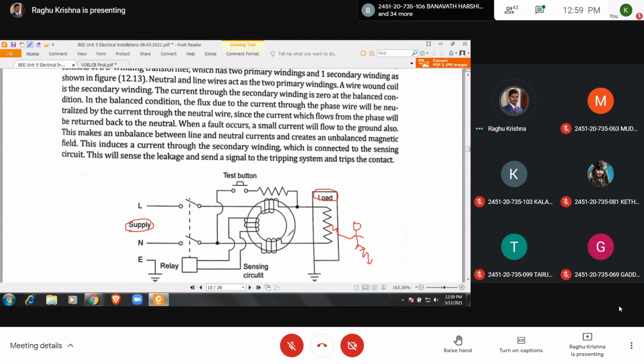This is a situation when there is no current ELCB. If supply is given directly to the equipment, and if there is an internal fault in the equipment, and the person touches the equipment, he will get severe shock.